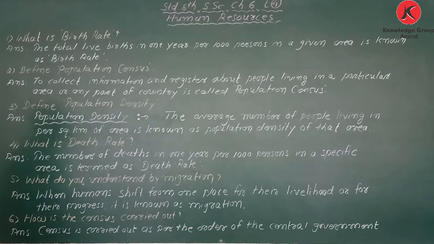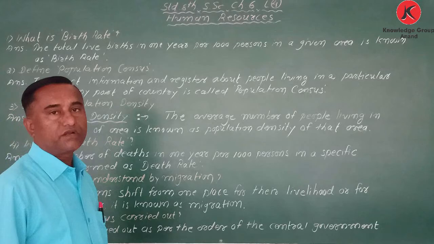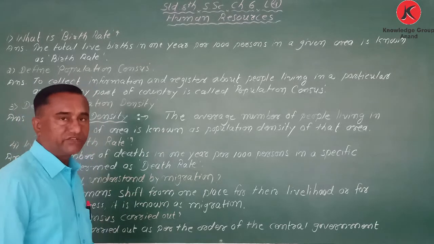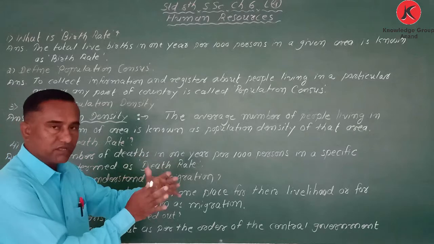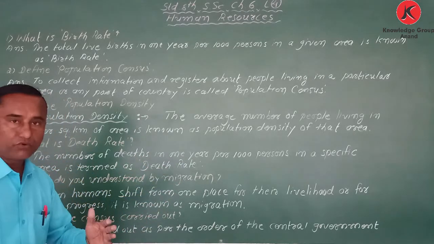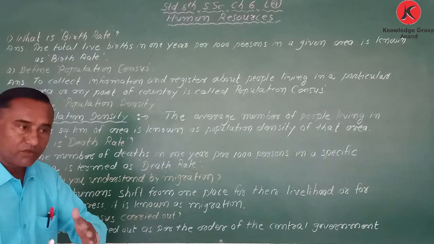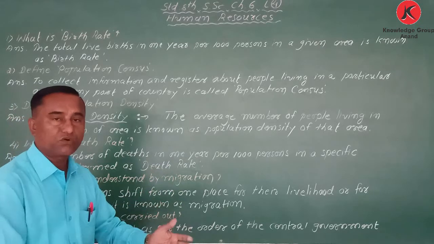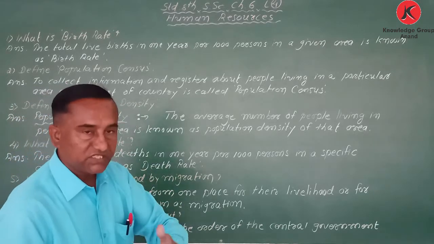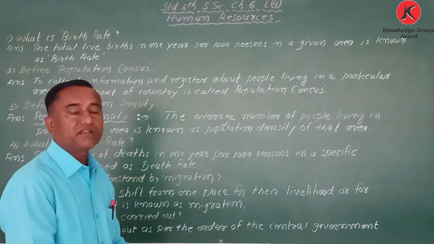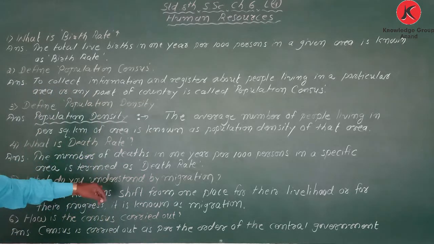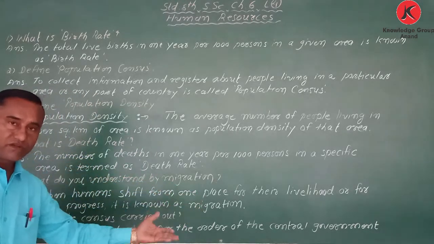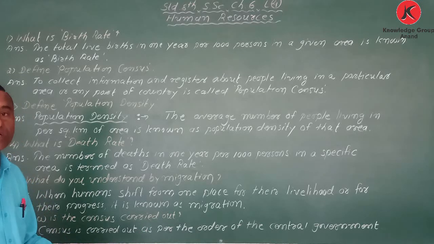Remember birth rate and death rate. Next question is, what do you understand by migration? When human beings shift from one place to another to earn their livelihood, or for their progress, that is called migration. We can also ask it as, what is migration?